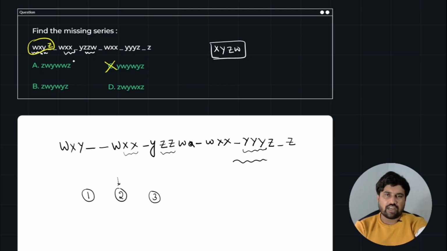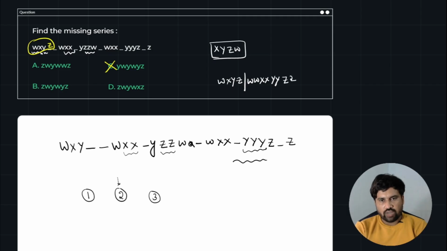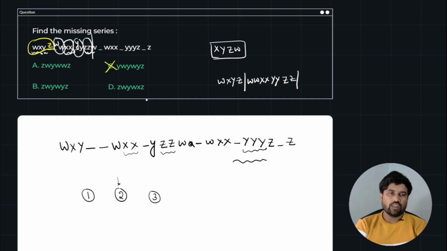2 times X was started, right? So the series started with W, X, Y, Z. Next will be W for 2 times, X for 2 times, Y for 2 times, Z for 2 times. This pattern can fill this series or not, we will see. Here, W for 2 times and X for 2 times, and if I fill Y for 2 times, yes, the series is perfectly aligned. So our pattern recognition is very good.